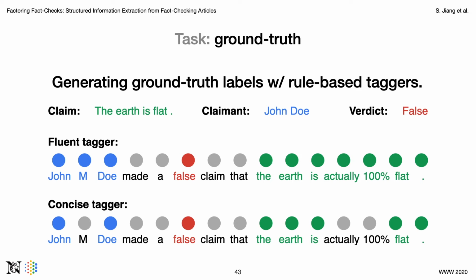Intuitively, the fluent tagger is focused more on readability as it generates continued phrases as ground truth, but it also inevitably includes unessential details in the sequence. On the contrary, the concise tagger is focused more on brevity, as it only selects essential words of factors, but the results could be less readable if matched factors miss several words.